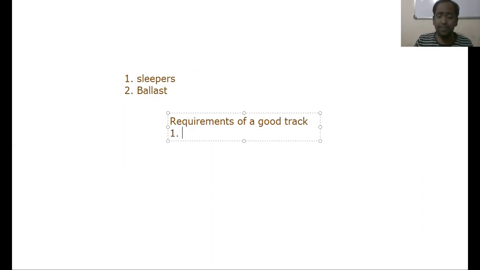It means the permanent way or track should provide a comfortable, safe, and convenient ride at the maximum permissible speed with minimum maintenance cost. To achieve these objectives, a sound permanent way should have the following characteristics. It means to achieve safety, speed, comfort, and economy, the permanent way should have these characteristics. First one is the gauge should be correct and uniform.